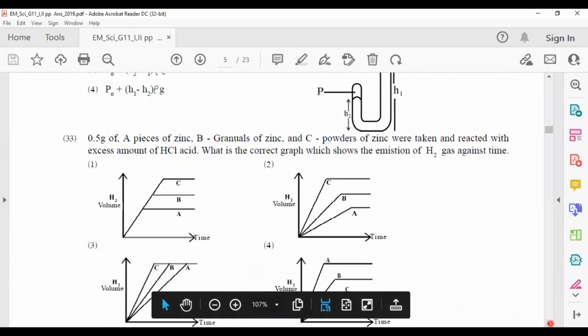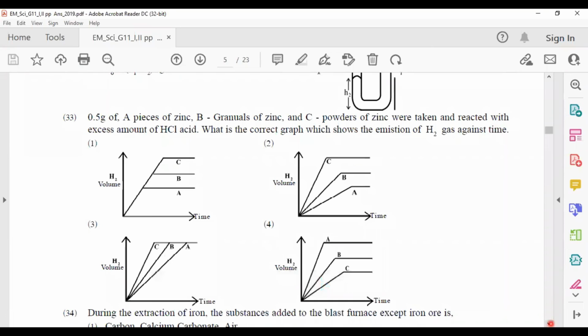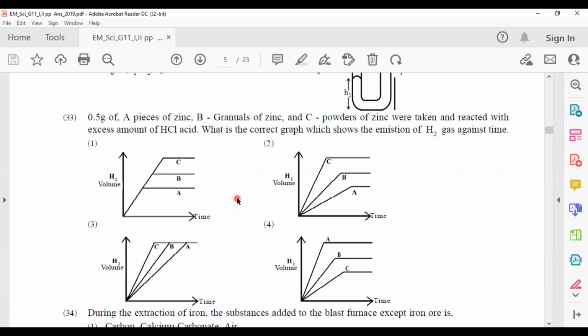0.5 gram of pieces of zinc A, granules of zinc B, and powders of zinc C were taken and reacted with excess amount of HCl acid. What is the correct graph which shows the emission of H2 gas against time?